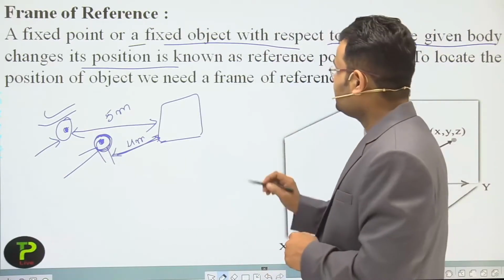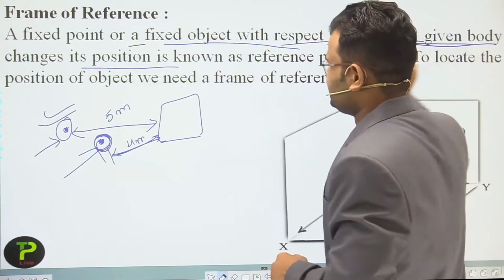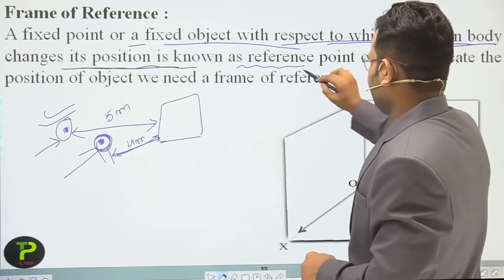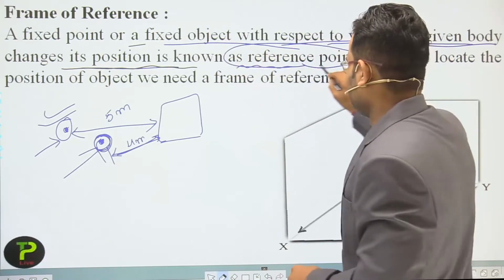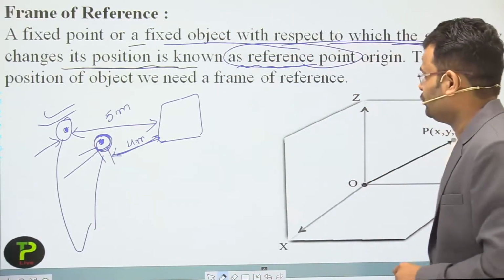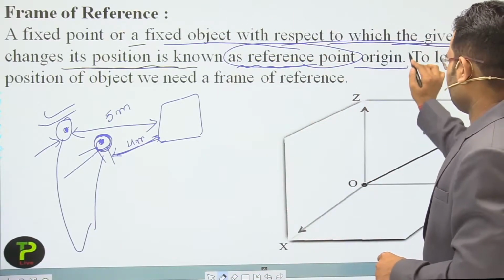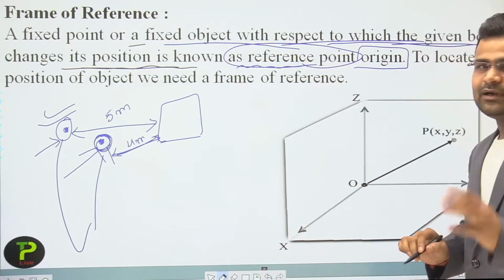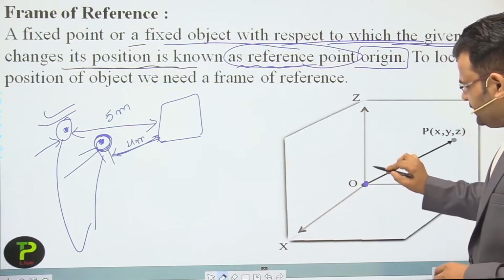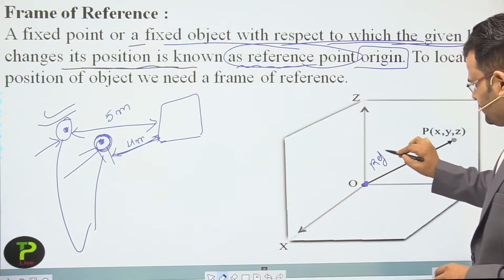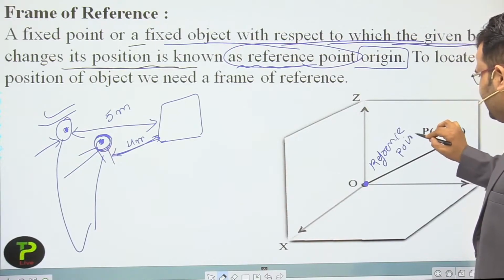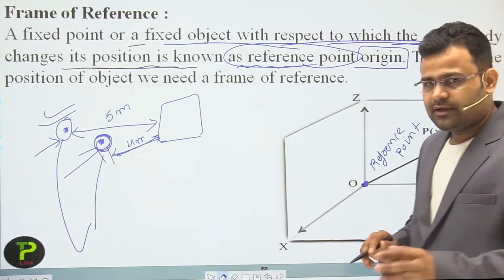Okay, so we require a fixed point to measure the position of an object. That point is called a reference point, or origin. In that diagram, our reference point is O. Okay students, in that diagram we use a reference point.